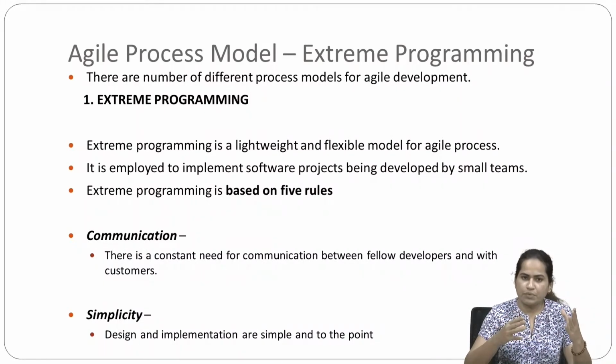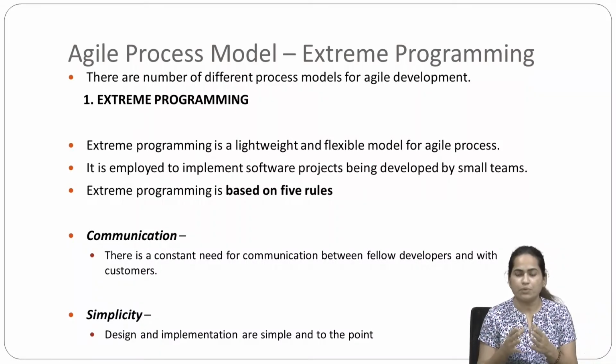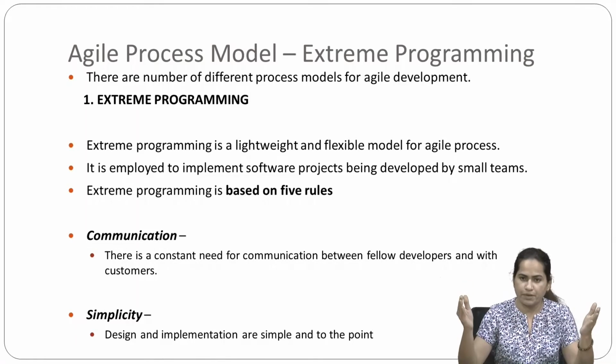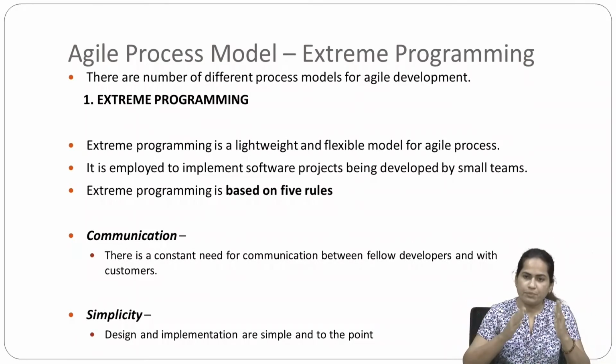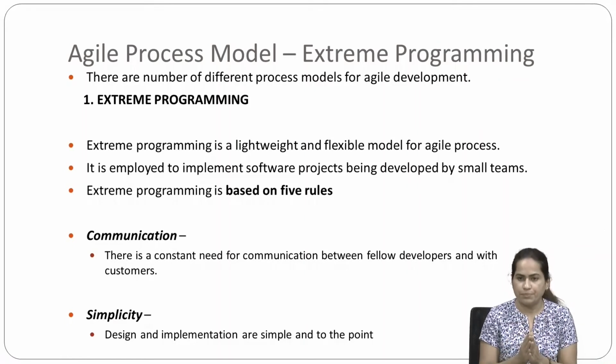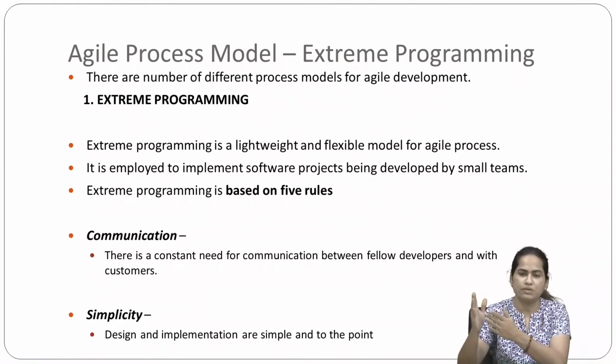You can use this type of model in projects which include small teams, in which you require less human interaction. In software development, if you have a project in which you require 100 people, and another project in which you require only 10 people, it is better to use the extreme programming process model with 10 people instead of 100 people.